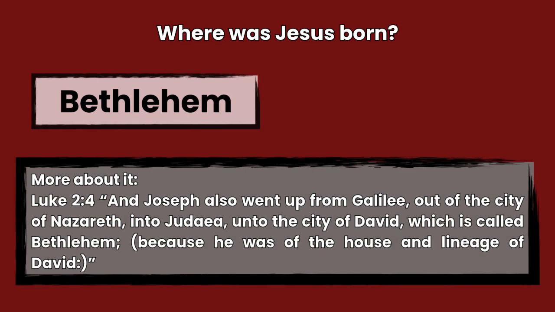The answer is Bethlehem, Luke 2:4. And Joseph also went up from Galilee out of the city of Nazareth into Judea, unto the city of David, which is called Bethlehem, because he was of the house and lineage of David.